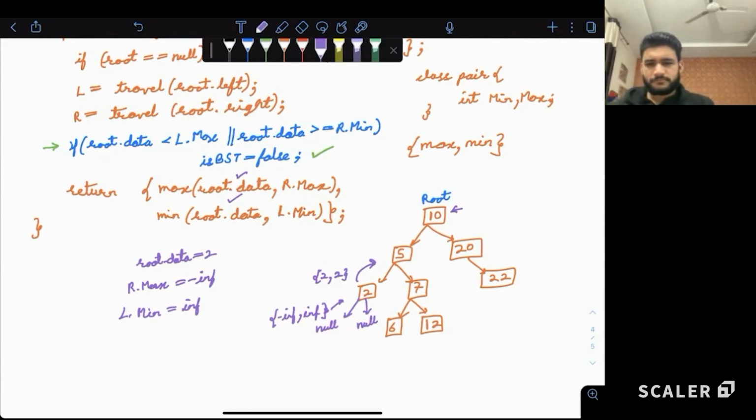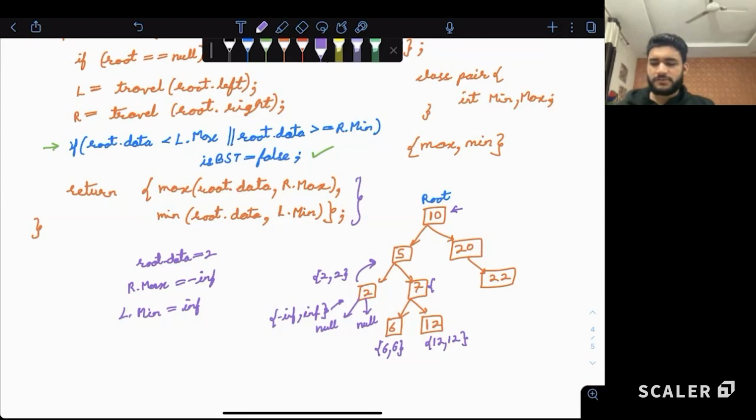Right? So now we'll go to the right subtree, that is 7. Then from the 6, what will be the maximum and minimum? 6 comma 6. Same way from 12, maximum and minimum 12 comma 12. Yes? So when we have to calculate for 7, what to do now? Now based on again the same thing.